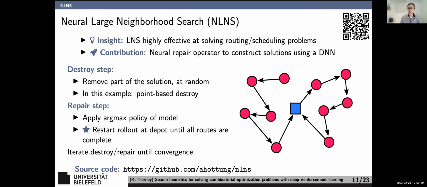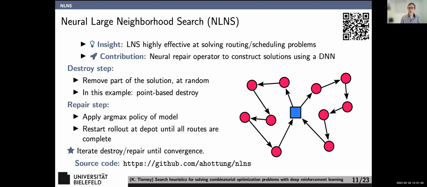And so I make this route and I eventually get to a part of the solution that was already fixed. Now notice I'm not done yet because there's still an arc missing. And so I restart the rollout at the depot until all the routes are complete. And you just iterate this destroy and repair until you have some kind of convergence, right? The solution doesn't improve anymore, or you hit a timeout, whatever. That's basically the method. There's not many more details than that.